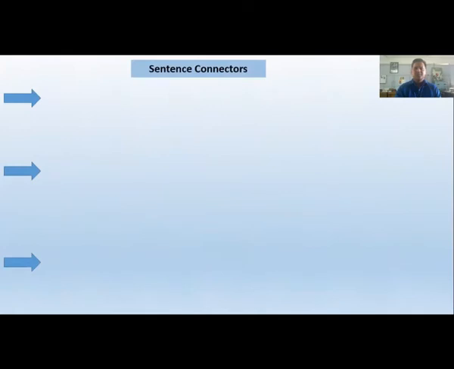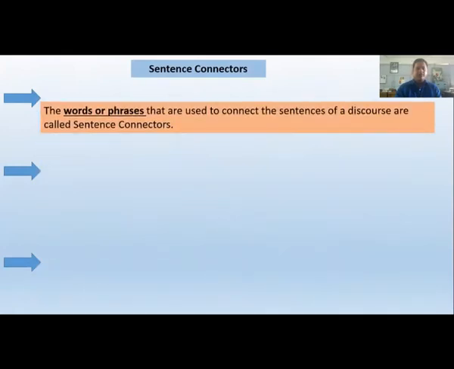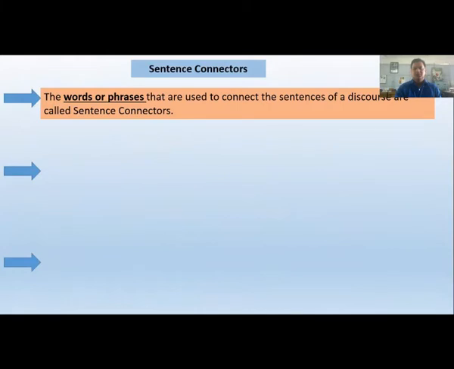Dear students, now I'm going to give you the definition of sentence connectors. Do you know what sentence connectors are? Let us see the definition.